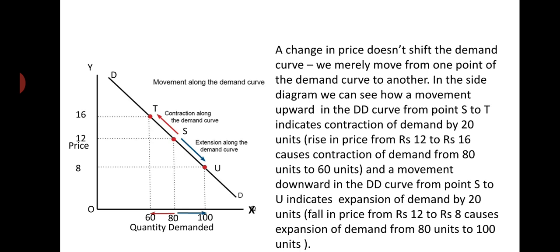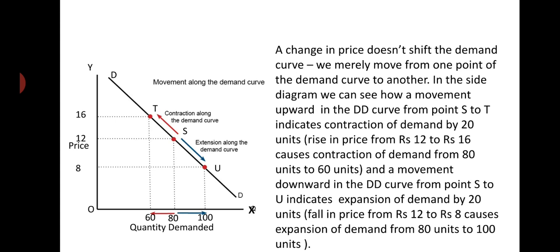Only one demand curve is there, and we can mark movement from one point to another point in the demand curve. You see, when the consumer was at point S, or you can say when the price of the commodity was rupees 12 per unit, 80 units were demanded. But when the price increases to rupees 16 per unit, only 60 units are demanded.